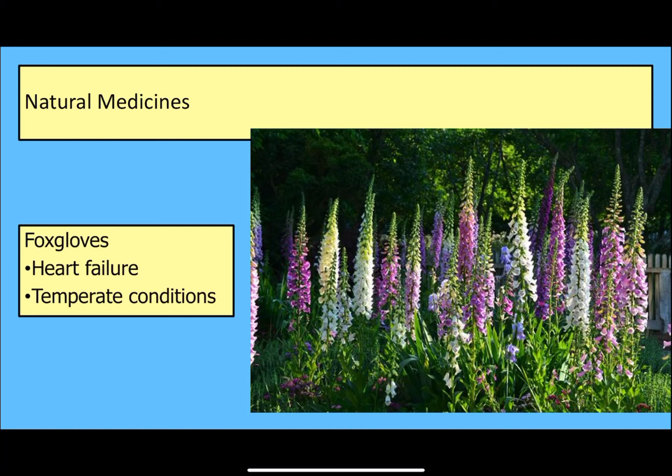These are foxgloves, so these are very dangerous. If you sort of were to come into contact with them and have too much of them, then they could kill you, but then in medicine they can be used to cure heart failure.